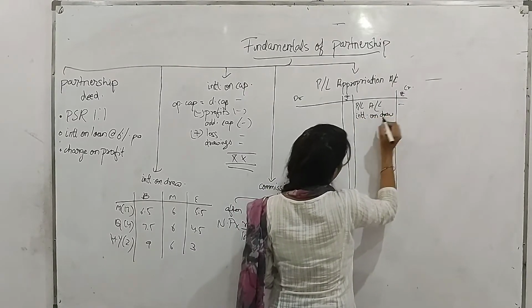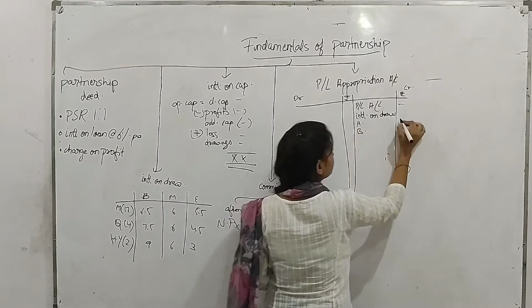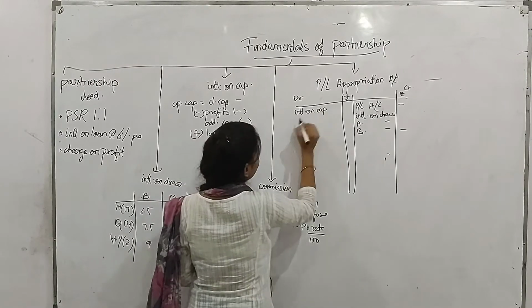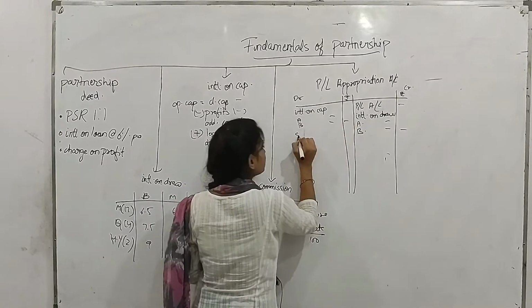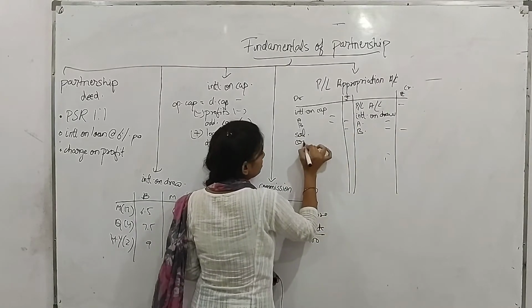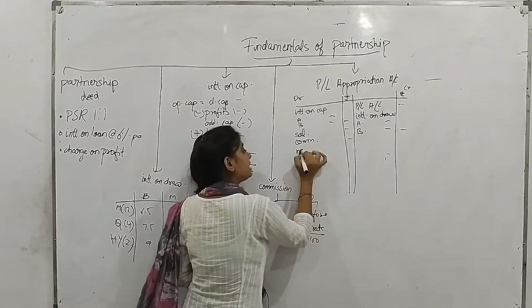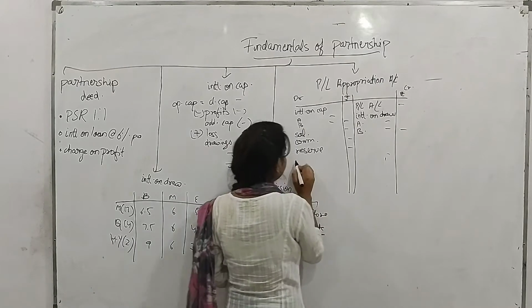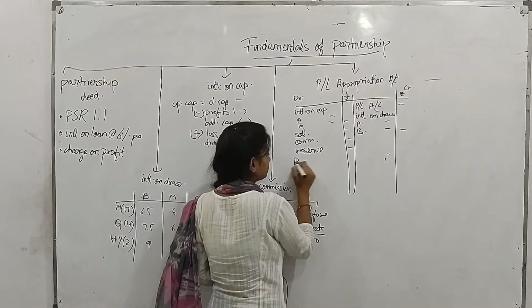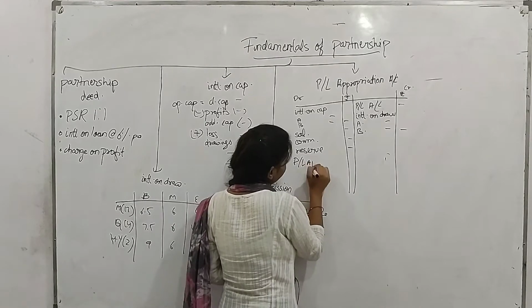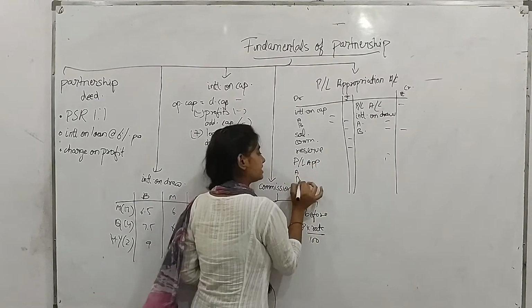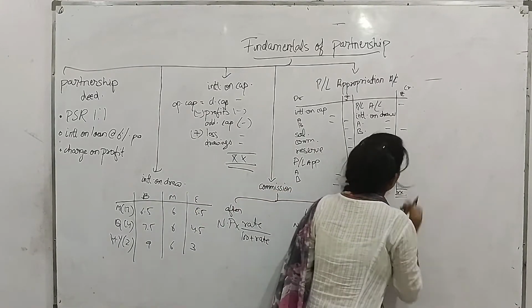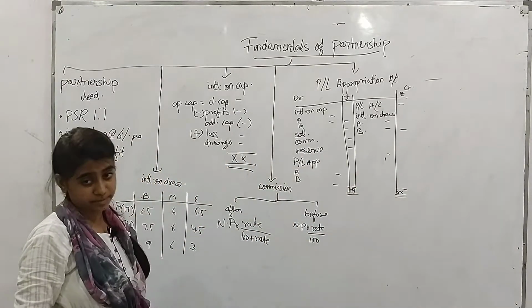Interest on drawing of each partner A, B. Here we go with interest on capital of each partner, salary, commission, all types of reserve, and here we go with profit and loss appropriation of each partner, the amount of profit that is given to each partner. So this is the profit and loss appropriation account.